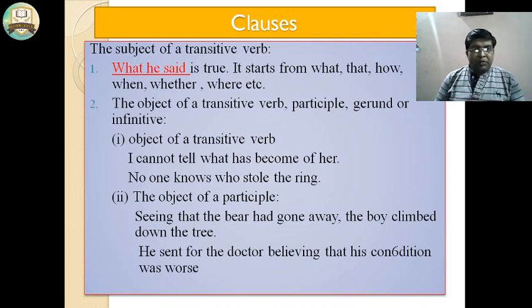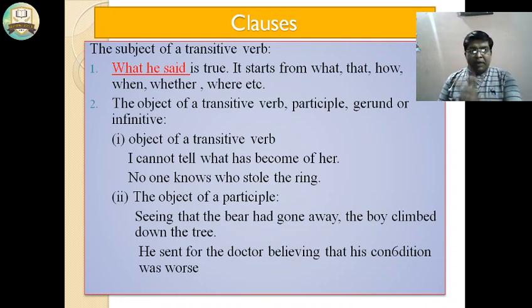Number one, object of a transitive verb. I cannot tell what has become of her. What has become of her is the noun clause. No one knows who stole the ring. Here who stole the ring is the noun clause.